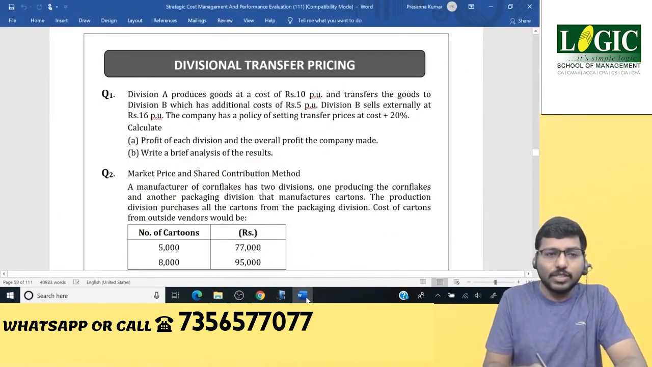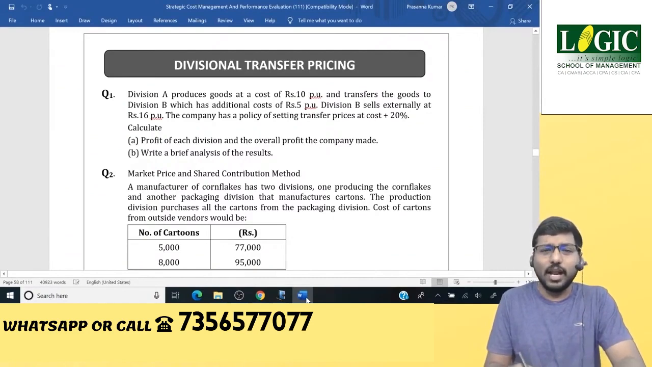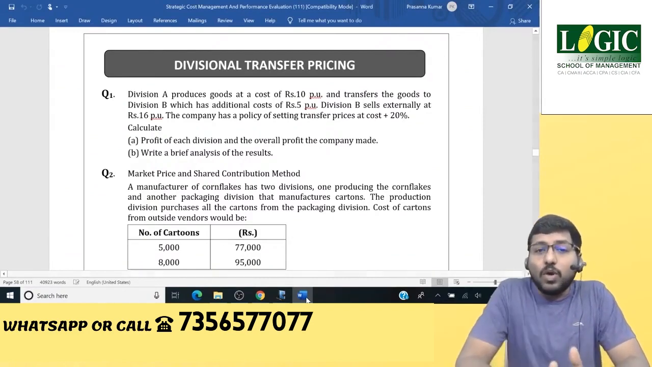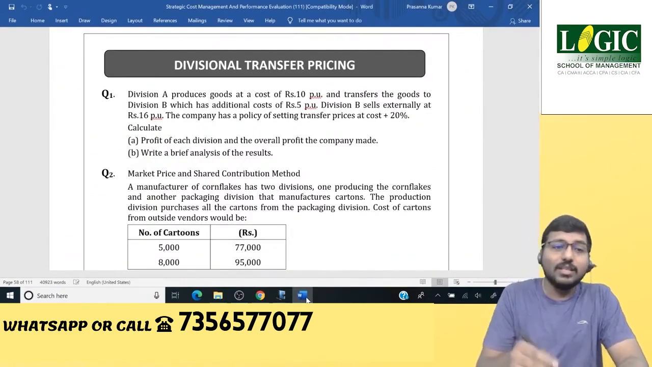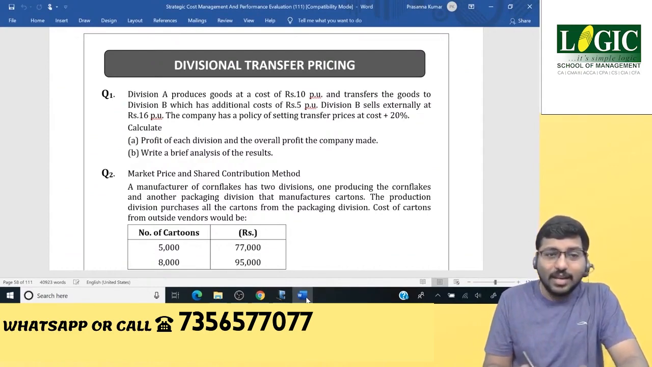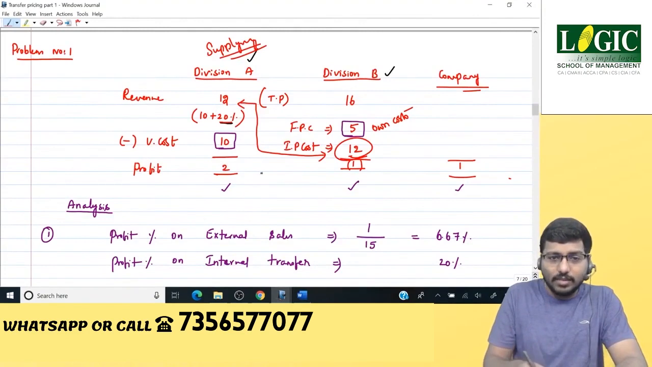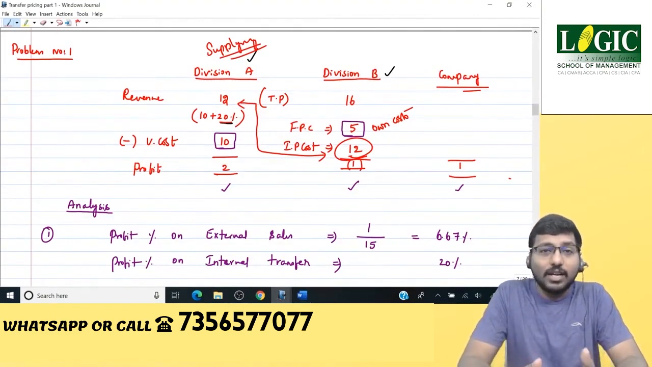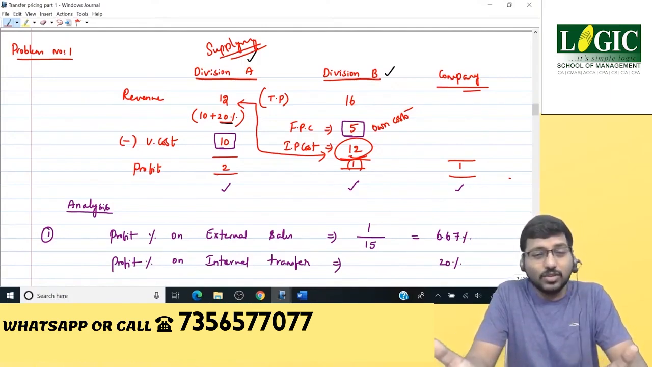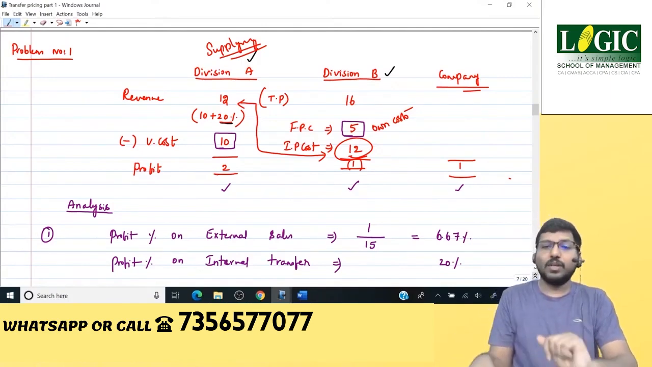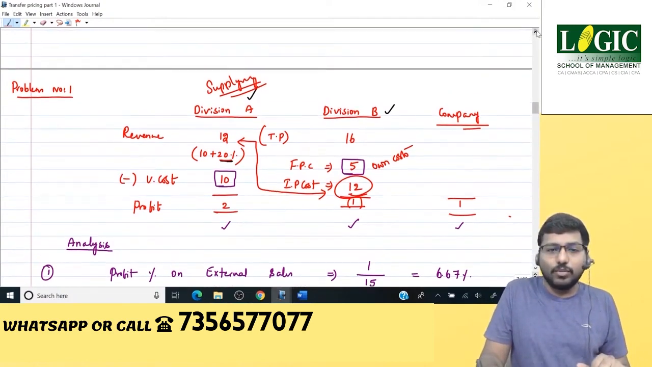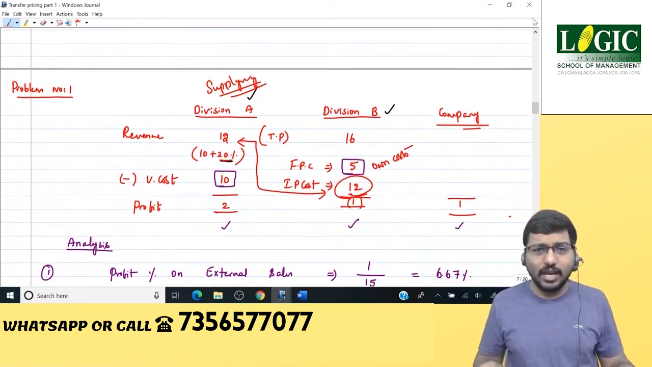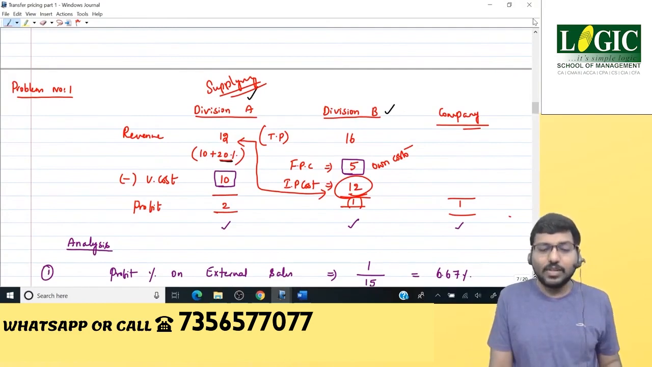What was the first part of the question? Find out the profit of each division and the company as a whole. What makes this question really special? The second part. Write a brief analysis of the results. So what do we have to do? Whatever the numbers that we have calculated here, we need to analyze, and then we need to write our interpretation of what things are happening. I mean, how things are happening, what is going to happen. So there we have seen some beautiful points yesterday. So one by one we'll revise it, and then we'll move on to the next problem.